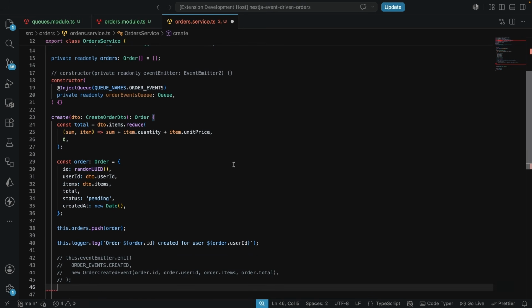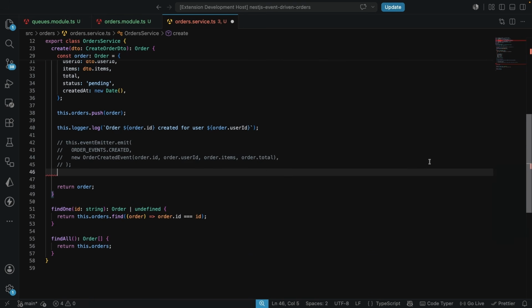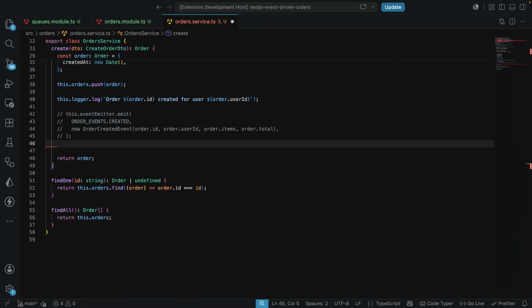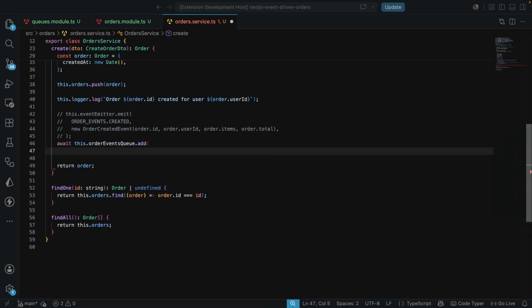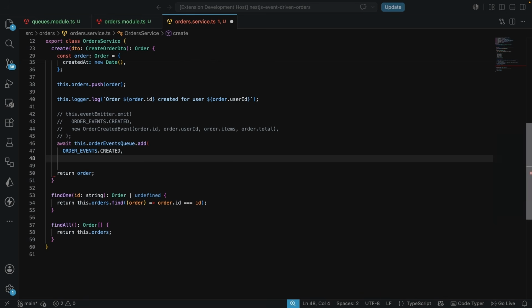We're going to call it and we're going to add to the queue. Let's do that next. So here we're going to have await, and we're going to await this orderEventsQueue.add, with the order.created event, and for the value, it is going to be the new order created event, which takes in the order ID, the order user ID, the order items, and the order total.